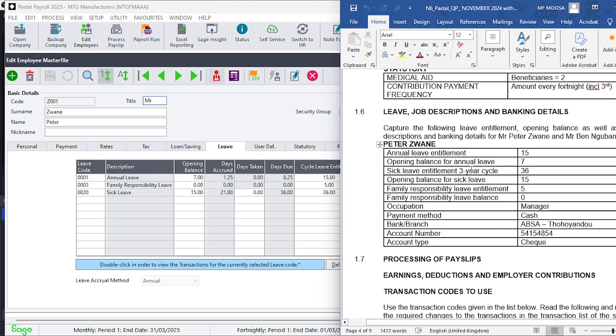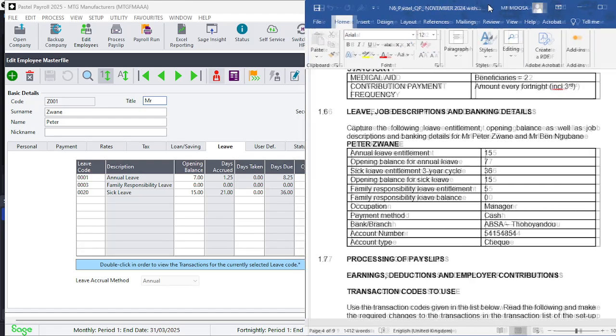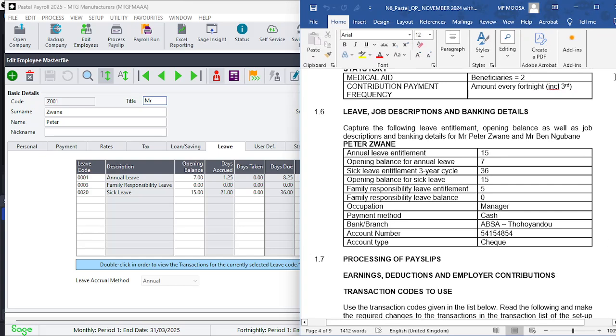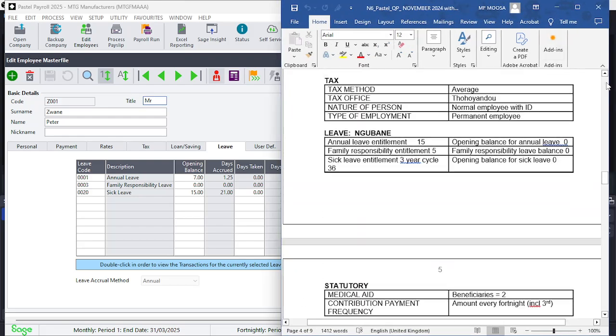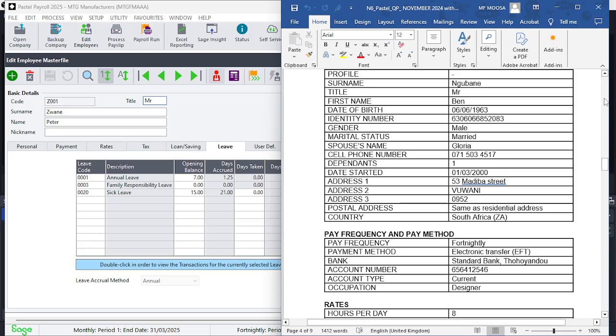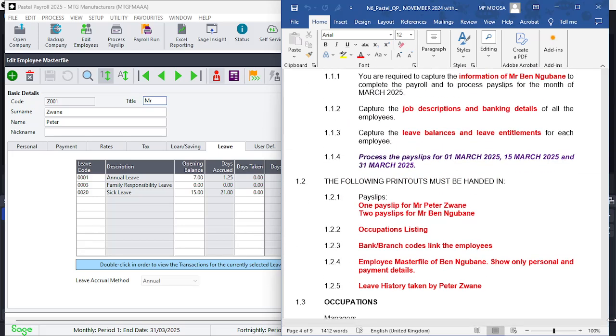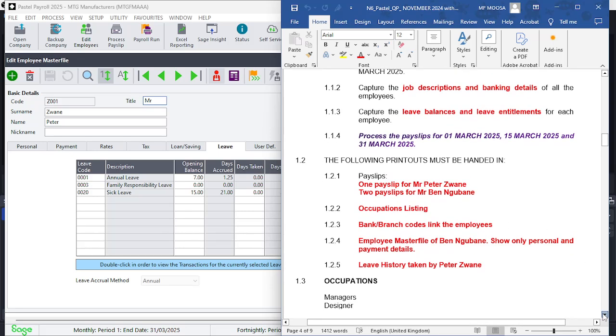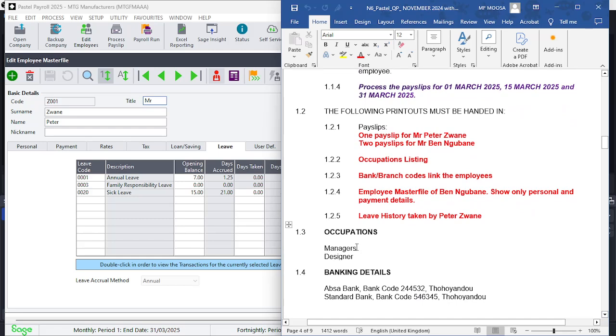Be mindful of that. However, what I needed to explain in this session is that, apart from the leave balances which I've shown you, we need to capture the job descriptions of both employees. So I want to go and look for the job description of Mr. Swane. The occupations: there are two occupation listings. One is manager, they call it managers, it's fine, it should be manager, and a designer. So they want you to capture this here and allocate it to the individual.